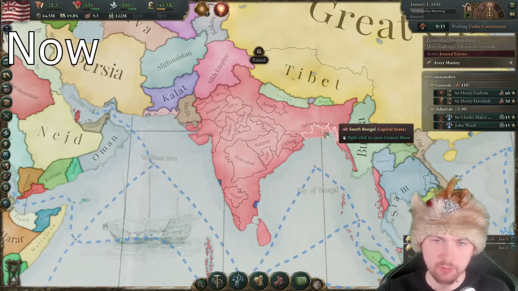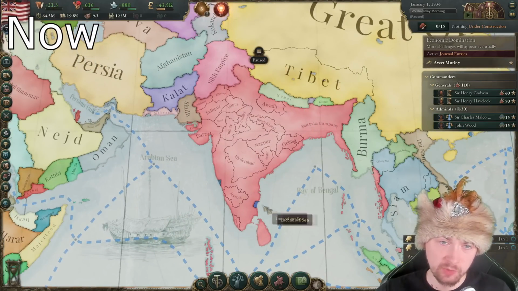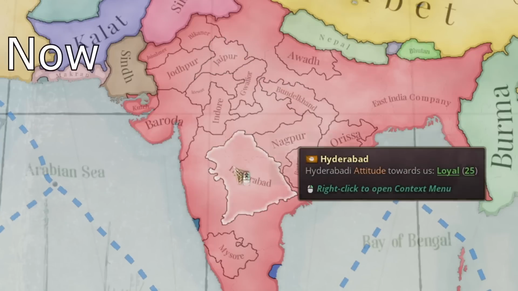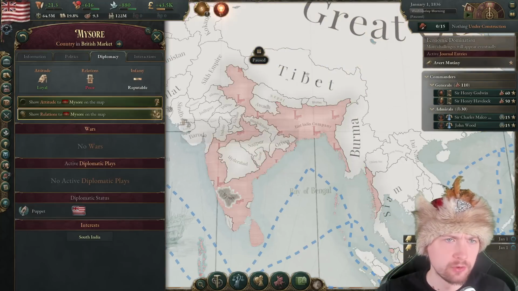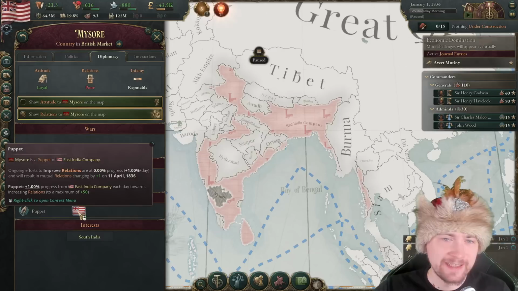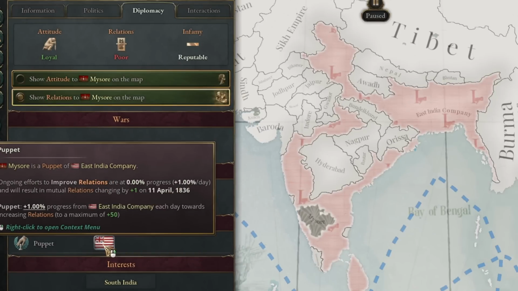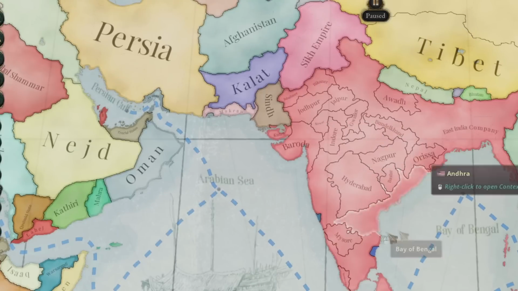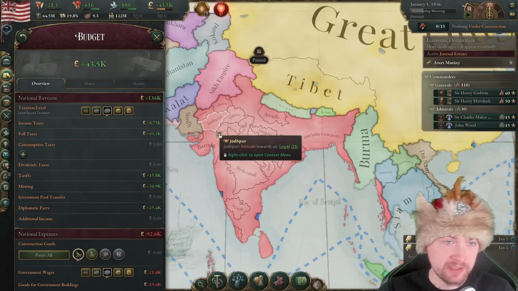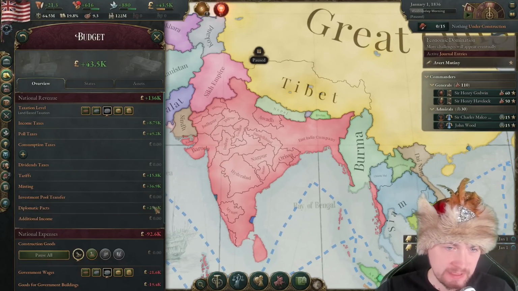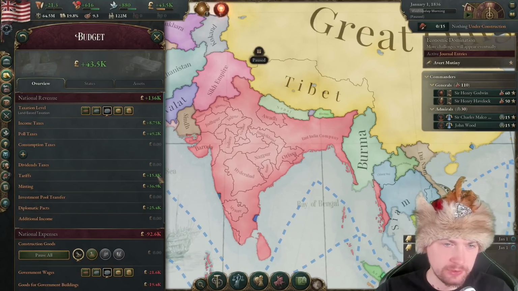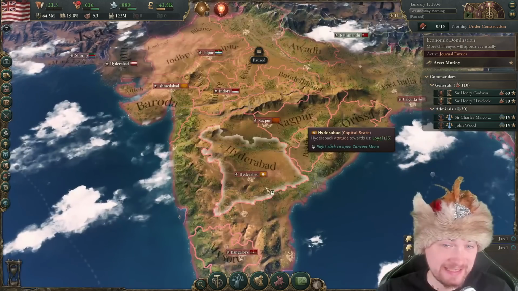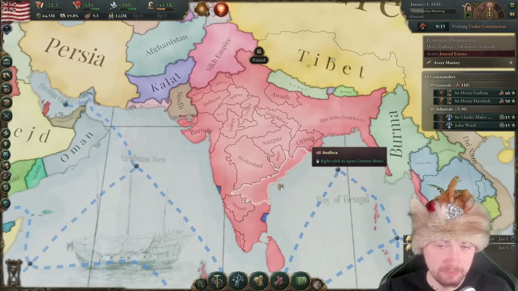So how does this country work? Because I understand that East India Company is all of this, but these boys here are all our subjects. If I right click on this boy, go to information, go to diplomacy, you'll see that this is us, the red one, and all the others are our puppets. Out of interest, are we getting any money from these puppets? Yes, look, that's 25,000 pounds weekly. That is very useful. I assume they're also going to help us militarily in case of war.